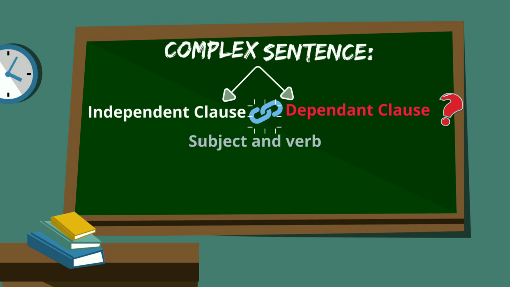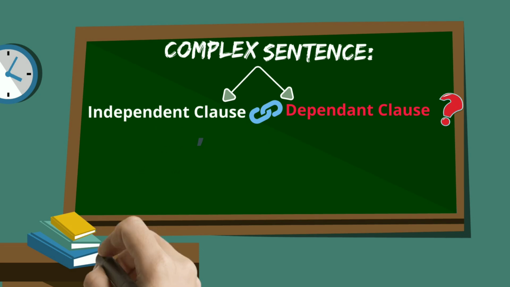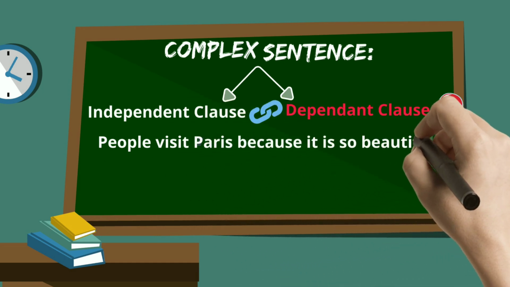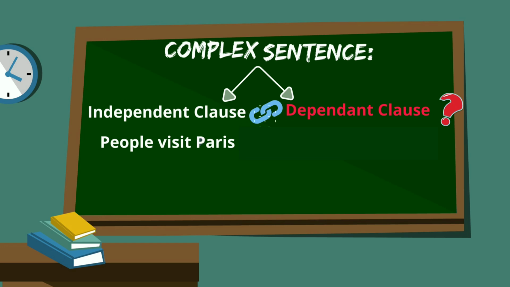And the difference between the independent clause and the dependent clause is that the independent clause is a sentence that can stand alone. It makes sense on its own. For example, people visit Paris because it is so beautiful. The subordinating conjunction here is because. So, let's take a look at the first clause. People visit Paris. This is a complete sentence. It makes sense on its own. So, it's an independent clause.